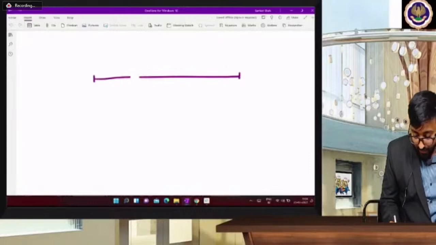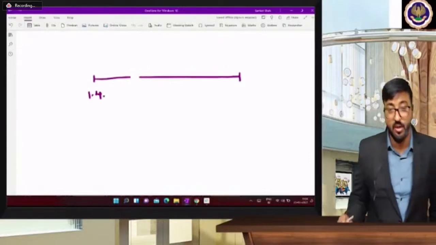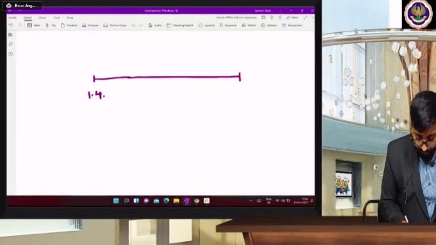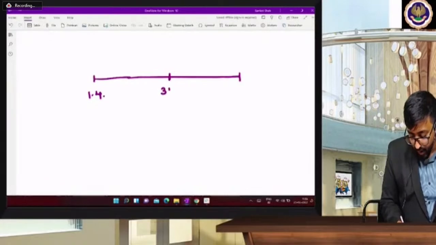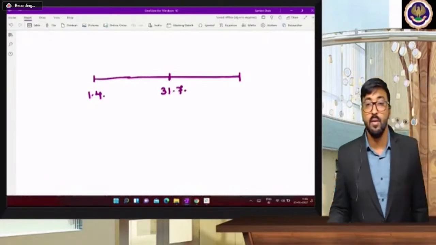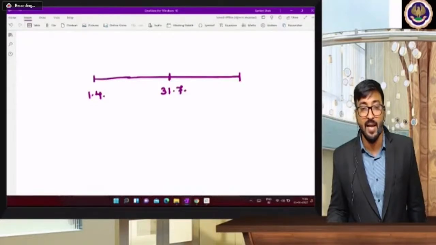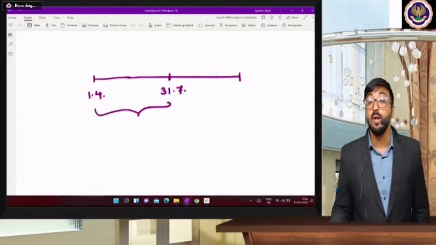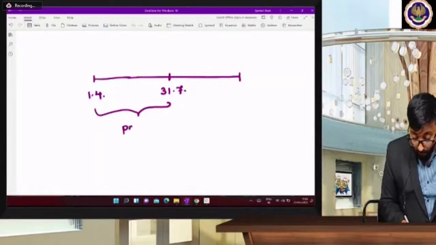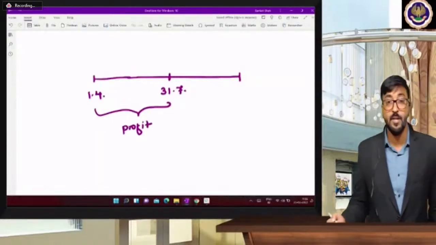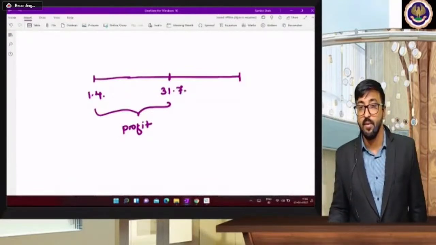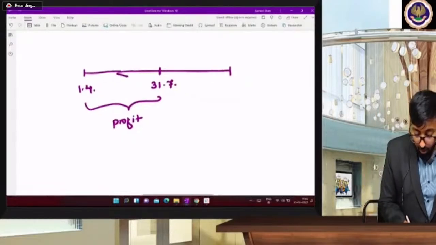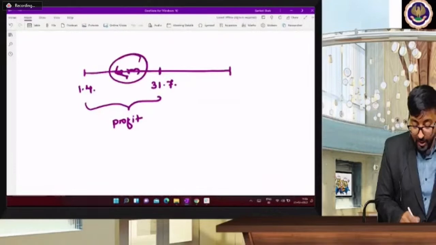So what happens? Suppose your partnership year begins, your financial year starts from 1st of April, and assume on 31st of July Mr. A of ABC firm died. Now what happened? Up to 31st July, he must get some profit share. Whatever profit you earned in this period, from 1st April to 31st July, April, May, June, July, 4 months profit will be shared.